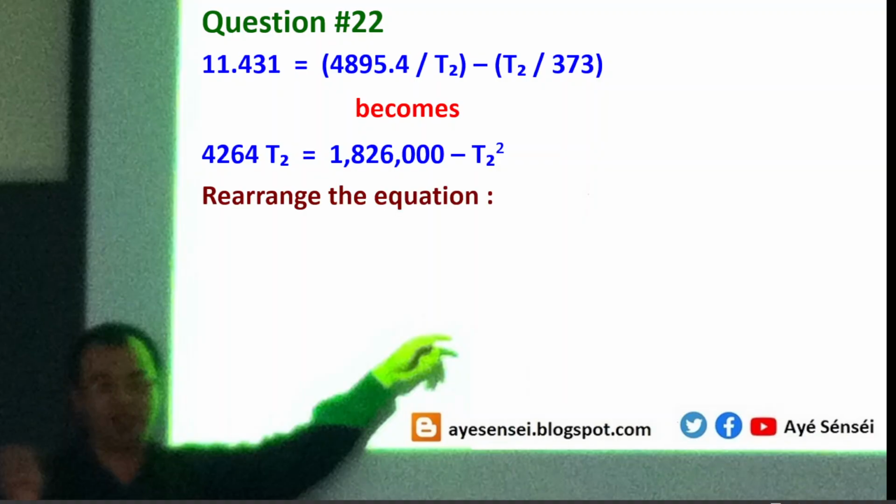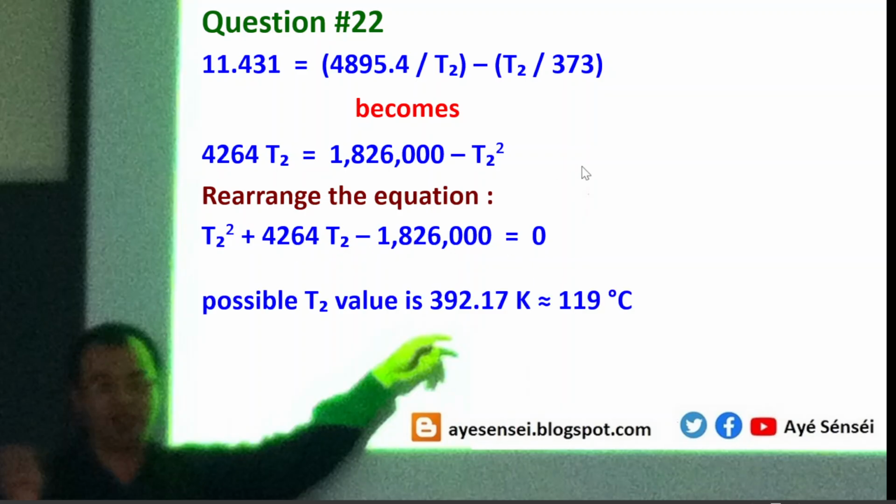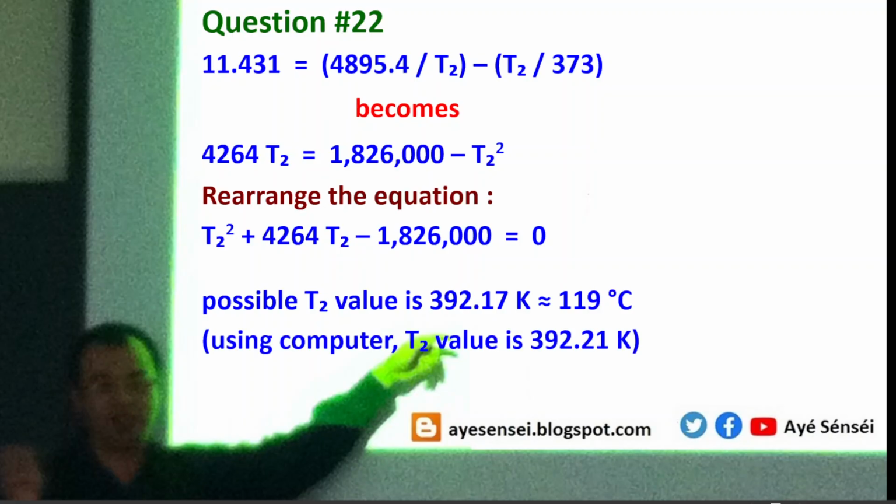So by doing rearrangement, we can get a quadratic equation in the standard form. And then if we already get this, then finding the possible value is not difficult. So this is what we get, 119 degrees Celsius. So this is if we apply the Taylor expansion. But if we use a computer, the result, well, doesn't change much.